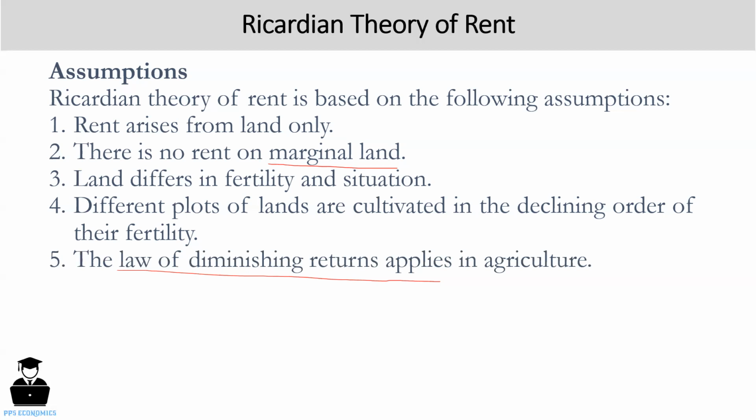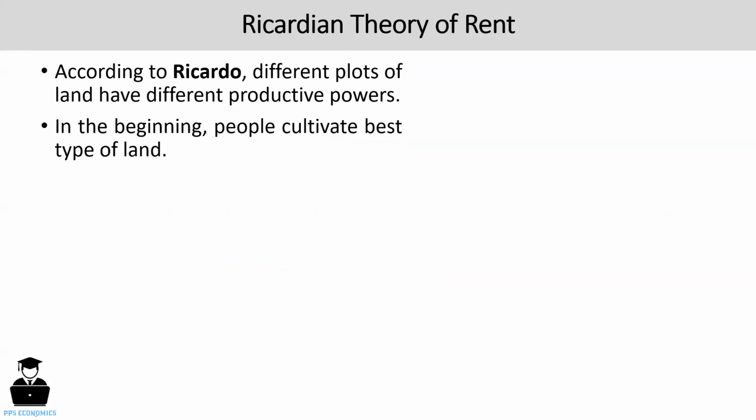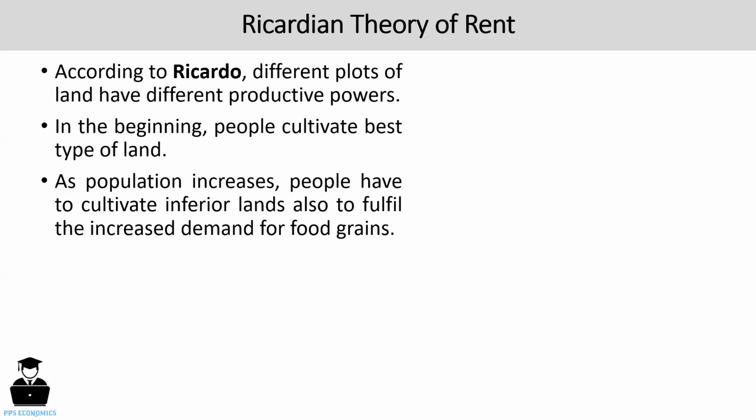Now moving forward, let's discuss the Ricardian theory of rent under extensive cultivation. According to Ricardo, different plots of land have different productive power. And as we discussed earlier, in case of a new settlement, that is, a newly found country or newly found island, in the beginning people cultivate the best type of land. And this theory is also associated with the Malthusian theory of population. That's why as population increases, people have to cultivate inferior land also.